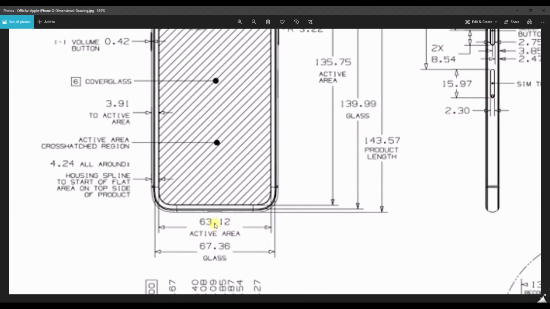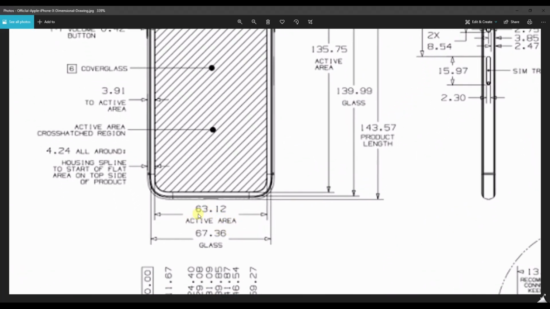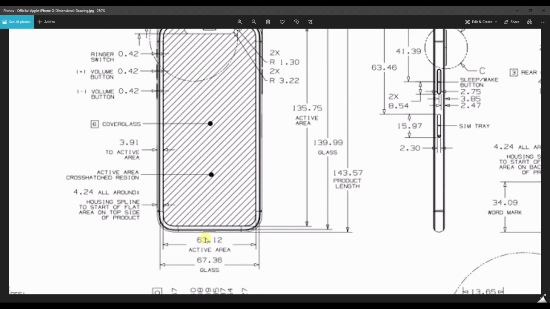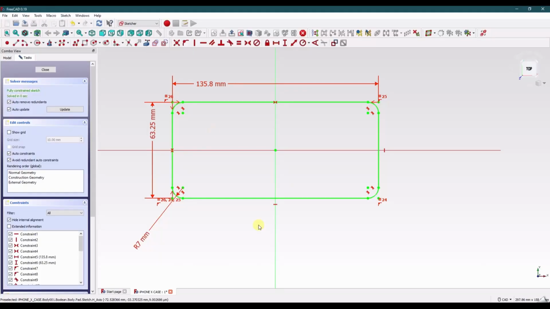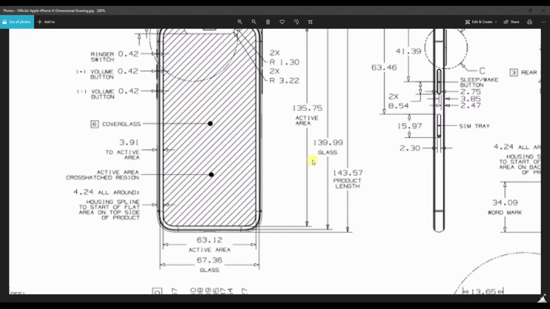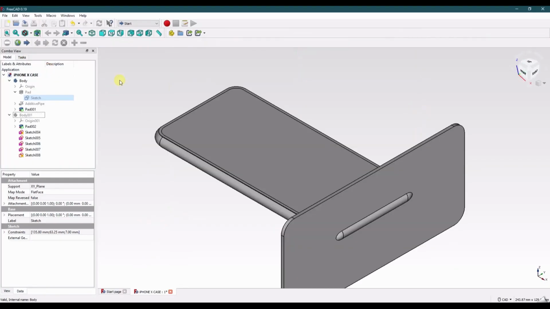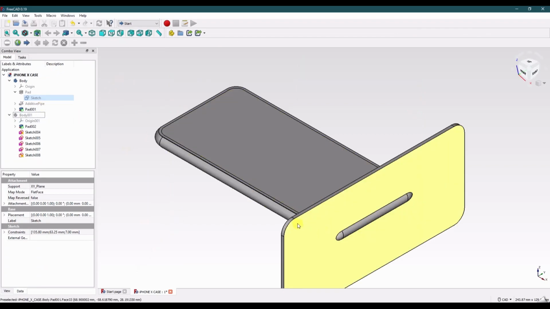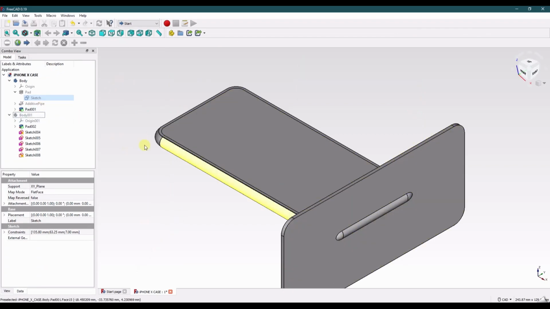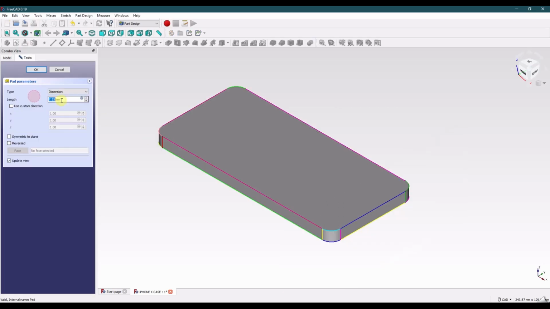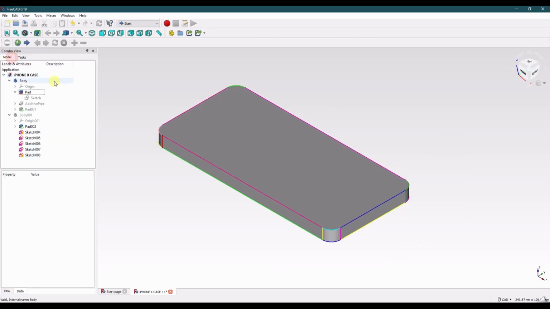Right, here it is. Active area. So I added a little cushion to that dimension. I'm using the active area on the drawing to drive my dimensions. The 135.8 comes from this 135.7. Close that. Now you can see what happens when we update things, but don't worry about that. We want to edit our pad, and it's now 8 millimeters thick.